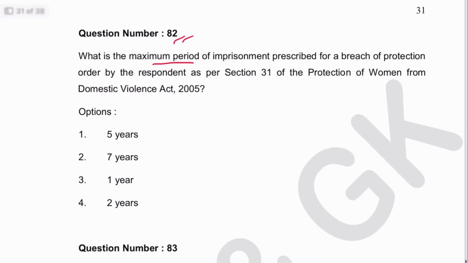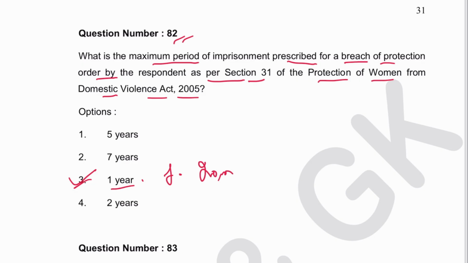Next, 82. What is the maximum period of imprisonment prescribed for a breach of protection order by the respondent as per section 31 of the Protection of Women from Domestic Violence Act? This is for 1 year. 3 is the answer, and there is also a fine of up to 20,000 rupees.